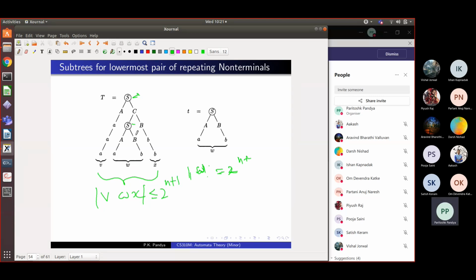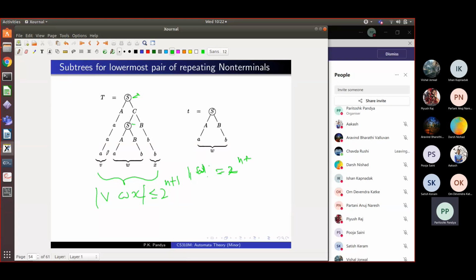Double of that. Because there are no repeating non-terminals in this part, this string cannot grow very long. Okay, so basically there is a bound on how long this string can be. It cannot be a very long string. Agreed?